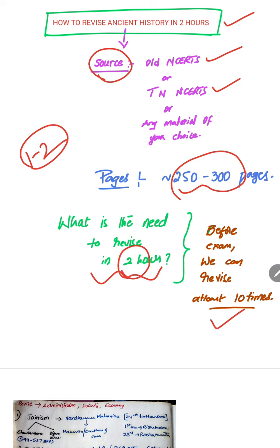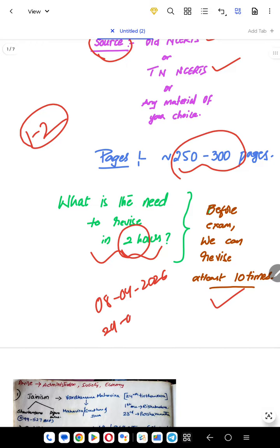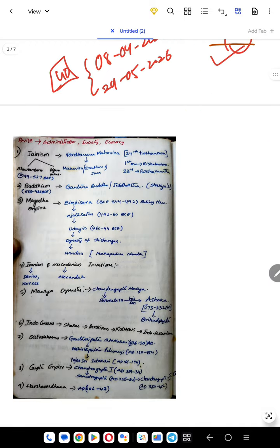For example, I'll give you an example. You see, today's date is 8th April, right? UPSC Prelims 2026 is on 24th May. So you still have 40 days. So if you have a strategy to revise in 2 hours, you can easily revise 10 times before the exam. It gives you more utility than anything else, right? Now, let us see what are the steps that need to be followed.